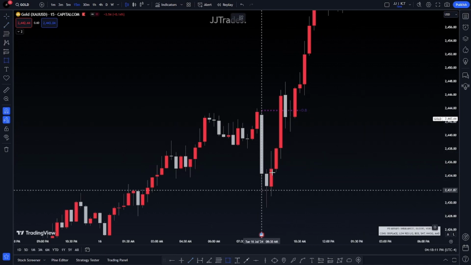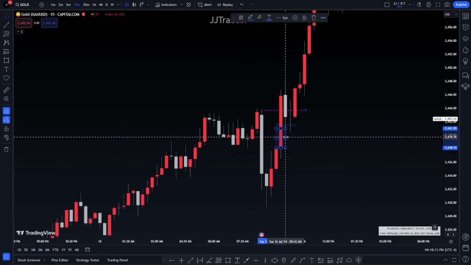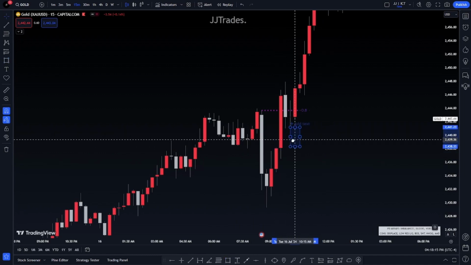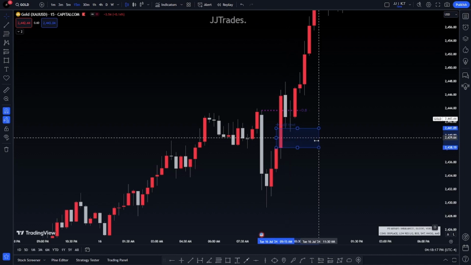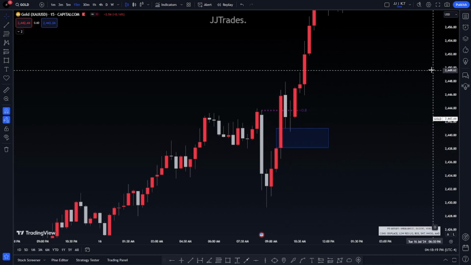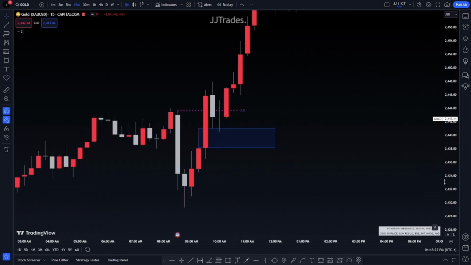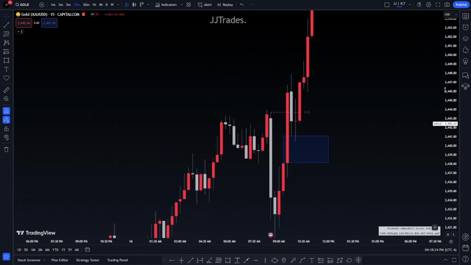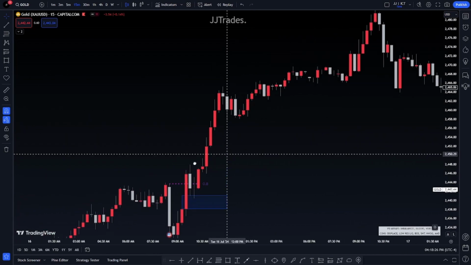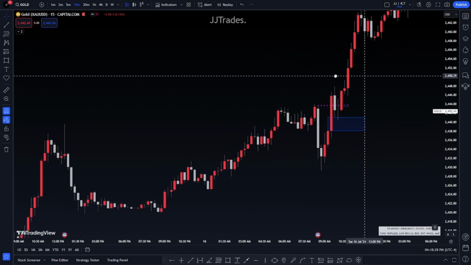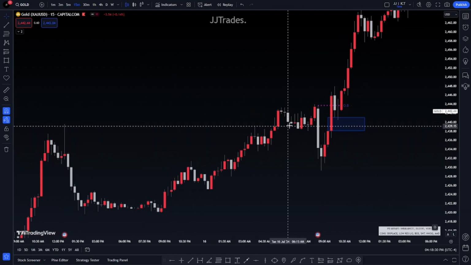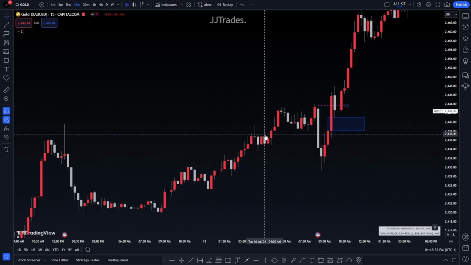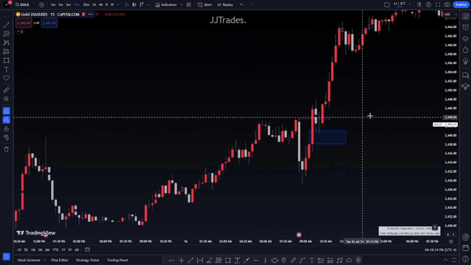And then look at that. Fair value gap within the order block. Supercharge. Oh, whoa. How'd I do that? But this is our fair value gap within the order block, supercharging the order block, creating a change in state of delivery. All right? And then you see when this is created, price immediately has a run up, okay? Before this was created, we didn't have a major run up. But once this was created, the volatility kicked in, okay?